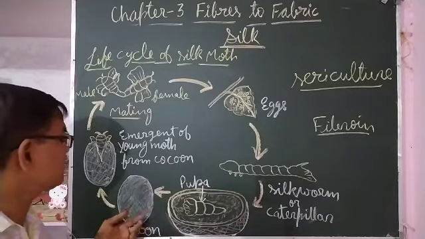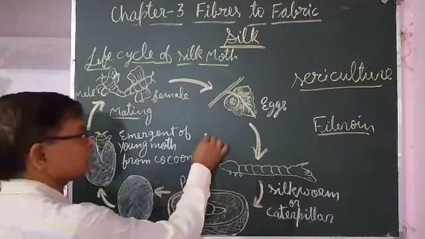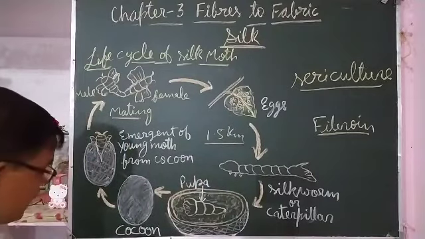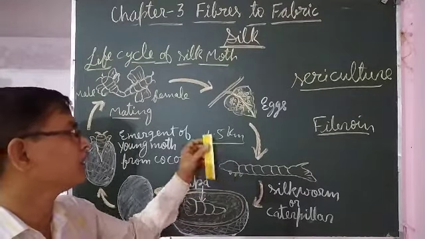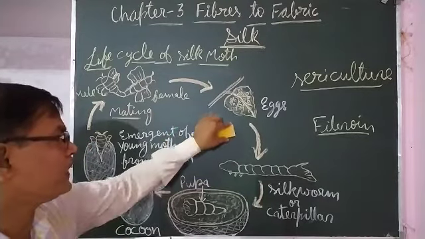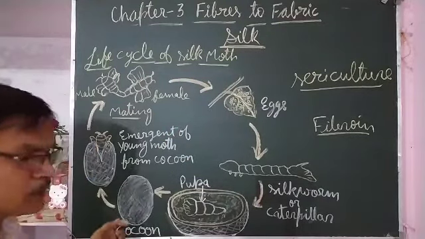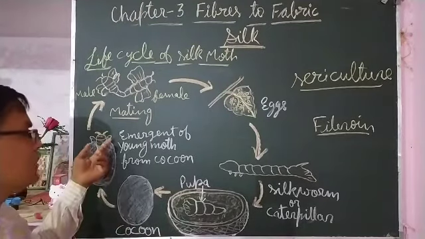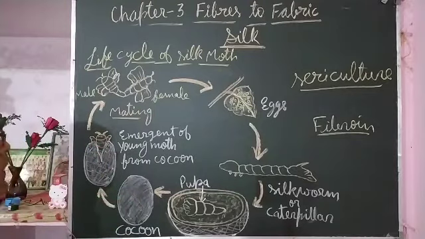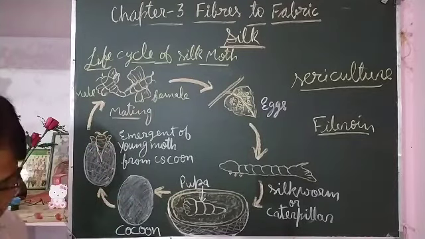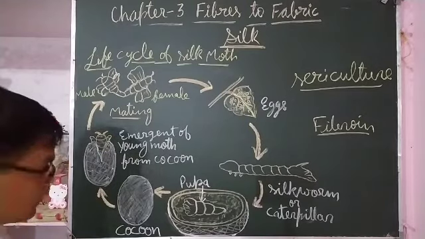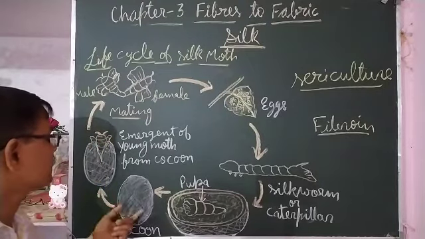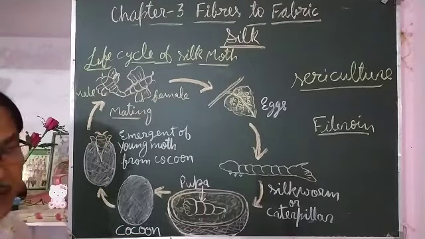It is a continuous fiber, approximately 1.5 kilometers. The length of fiber in one cocoon is approximately 1.5 kilometers. So you can imagine how fine it is. It is a continuous thread, and if it is cut by the young moth, it will be changed into pieces, and the quality of the silk fiber will not be good. So before the silk moth comes out, the cocoon is collected and